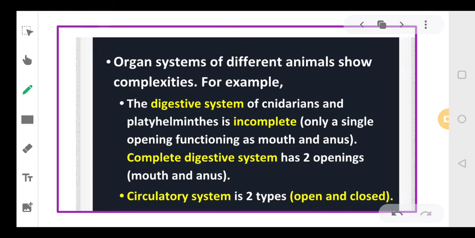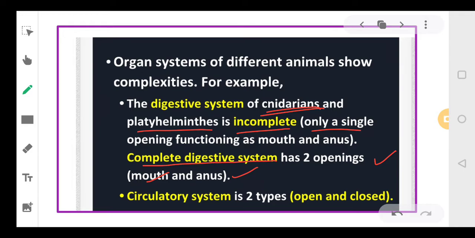Different organisms have different complexities in their organ systems. Like in case of cnidarians and platyhelminths, the digestive system is incomplete. They only have a single opening, either mouth or anus, so a single opening functions as both mouth and anus. While some organisms have a complete digestive system. Complete digestive system means the digestive system will have 2 openings: one is mouth, another is anus.